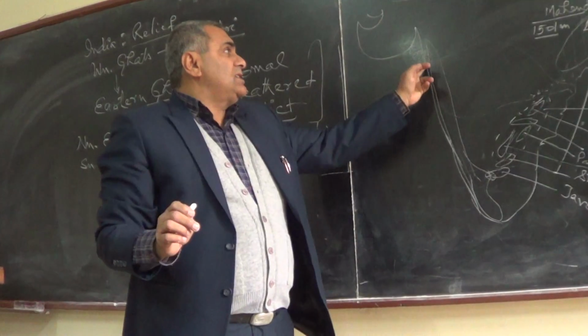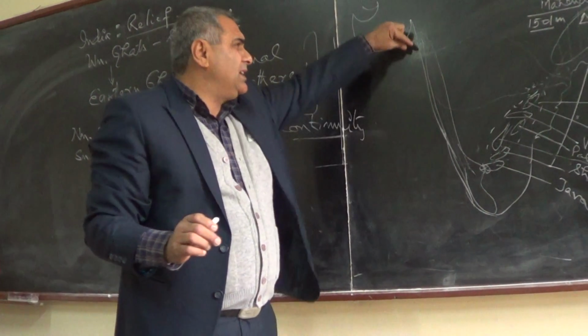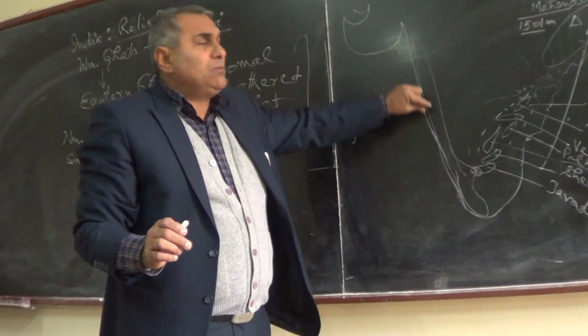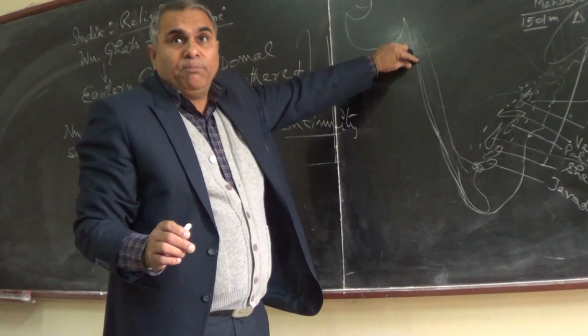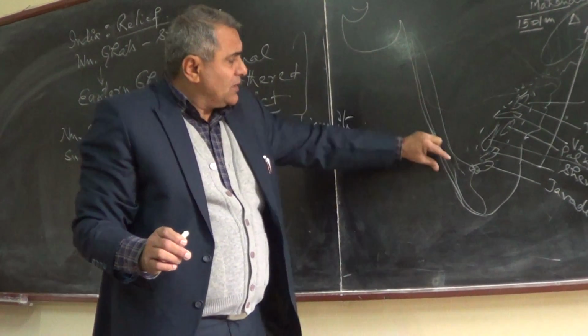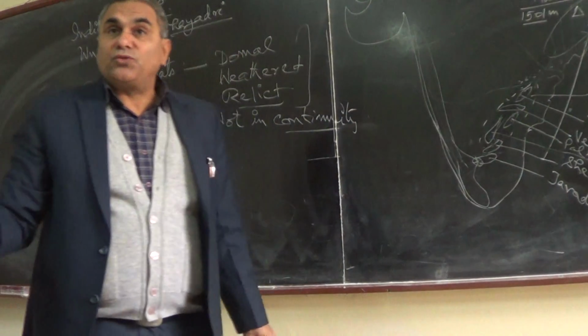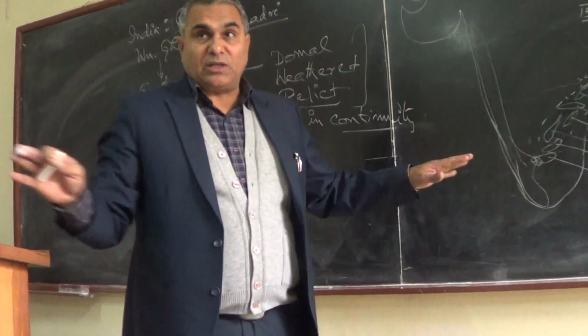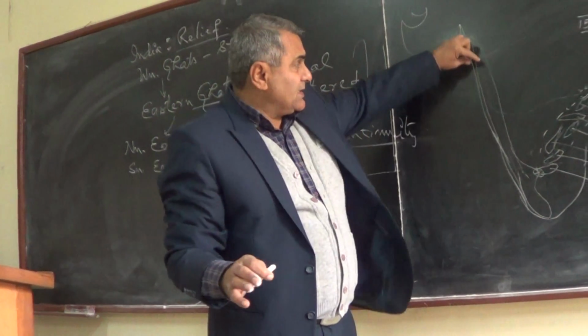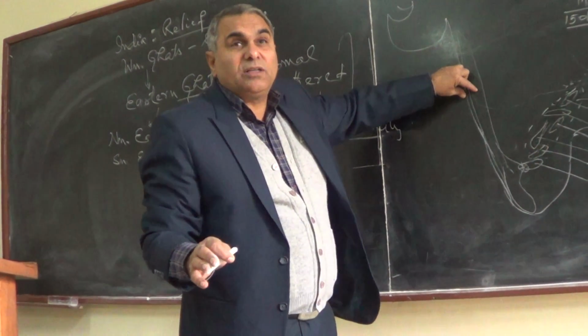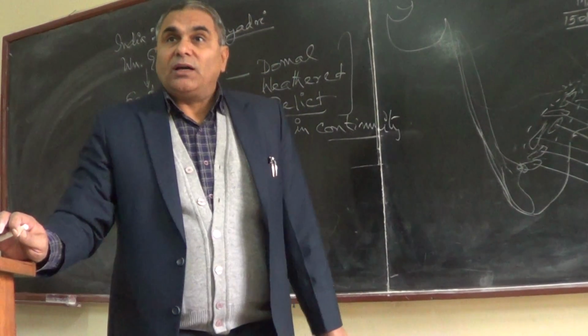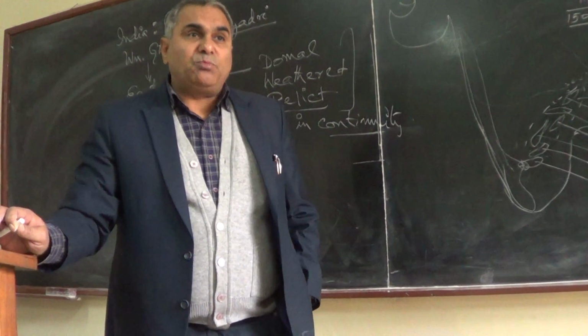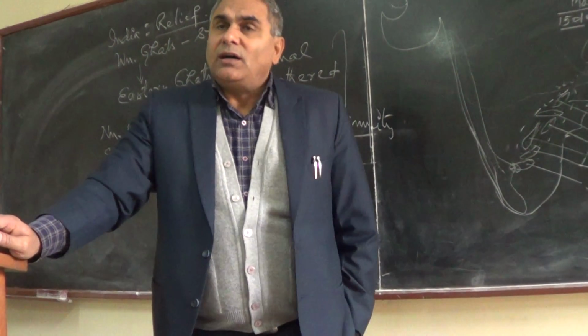But here you can see the Western Ghat has a very narrow coastal strip. Sometimes there is no coastal strip, cliffs are there. Sometimes, like Kerala, we have an almost 50-kilometer wide plain topography. In the rest it is sometimes only 5 kilometers, 10 kilometers. Like Bombay is basically located on an island.